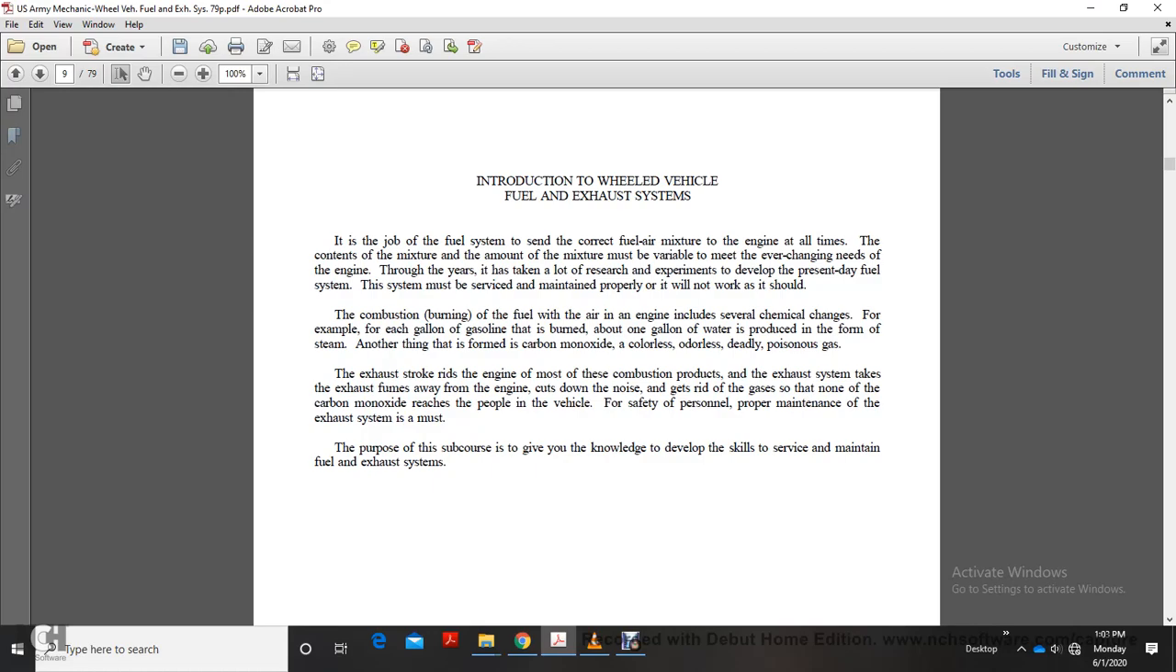The combustion, or burning, of the fuel and air in the engine includes several chemical changes. For example, for each gallon of gasoline burned, about 1 gallon of water is produced in the form of steam. Another product formed is carbon monoxide, a colorless, odorless, deadly, and poisonous gas.